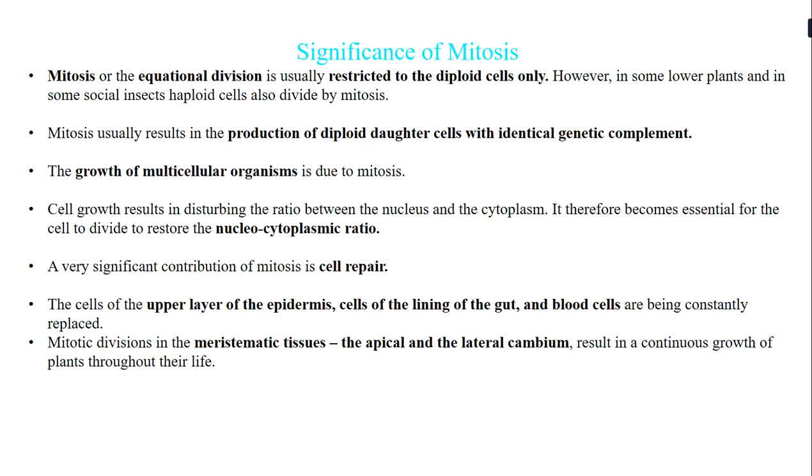And the mitotic division in the meristematic tissue, that is the apical and the lateral cambium, results in the continuous growth of the plant throughout its life. How the division takes place in the apical and lateral meristem, we will be studying in the next chapter, that is the 8th chapter.